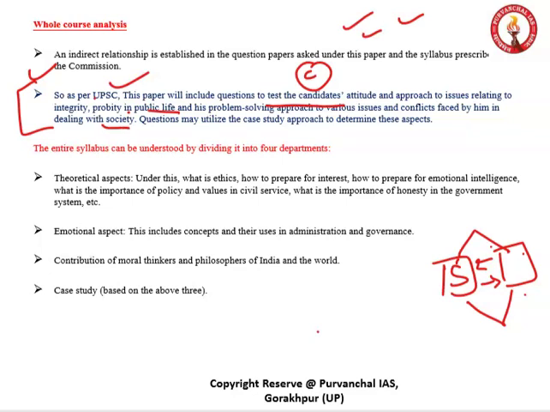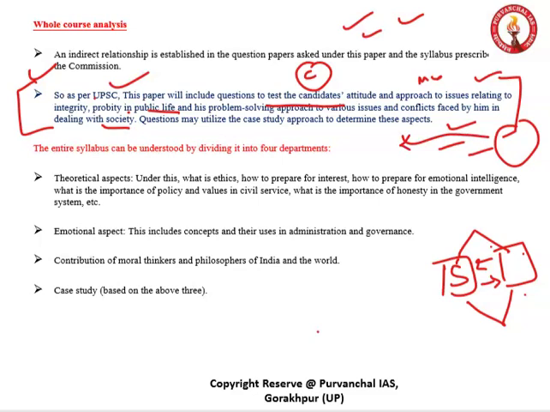Questions may utilize the case study approach to determine this aspect. Now you are able to understand what UPSC wanted to say. So no question is asked from out of syllabus.